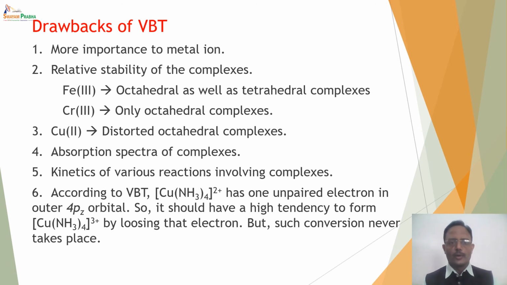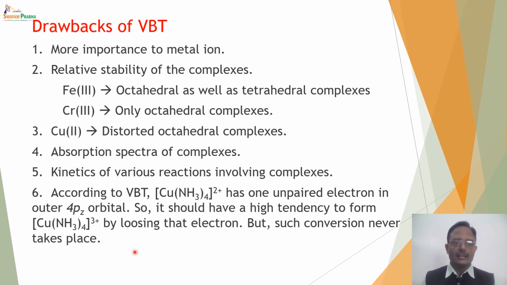According to valence bond theory, this Cu(NH3)4 2+, that is the tetramine copper 2+ complex, has one unpaired electron in an outer 4pz orbital. If the unpaired electron is present in the outer orbital, such an electron can be easily donated and it should immediately form the complex Cu(NH3)4 3+ by losing an electron. But such conversion never takes place.